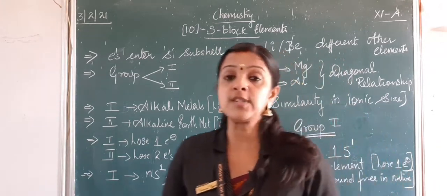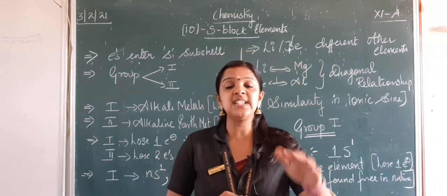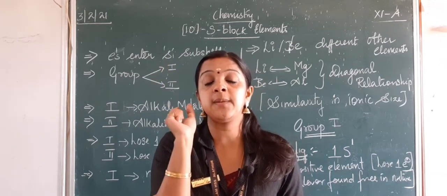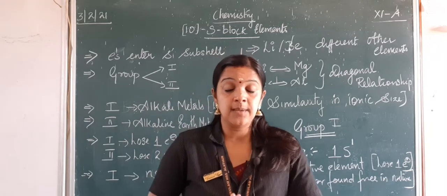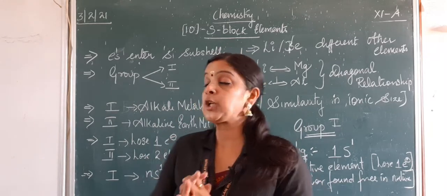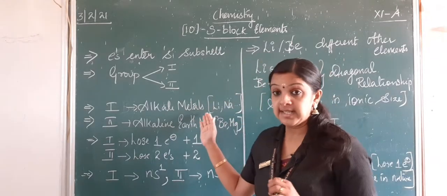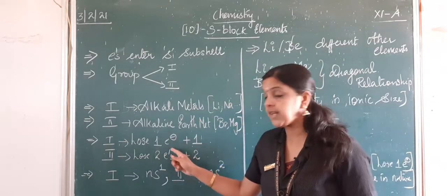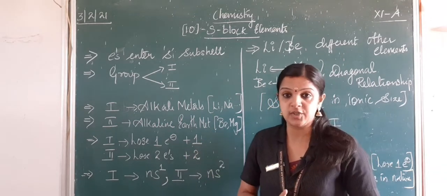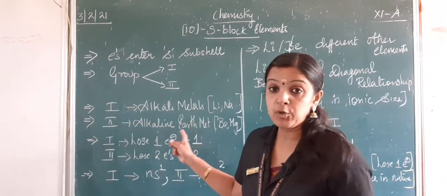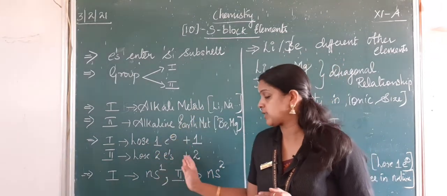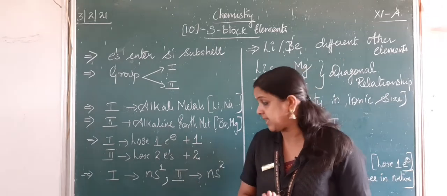Now we have also learned that metals can easily lose electrons. That's why these first and second group elements form cations, because they have a plus oxidation state. So when I say group 1, that is alkali metals, they lose one electron to become a cation with +1 oxidation state. When I say group 2, which is alkaline earth metals, they lose 2 electrons to become +2 oxidation state.